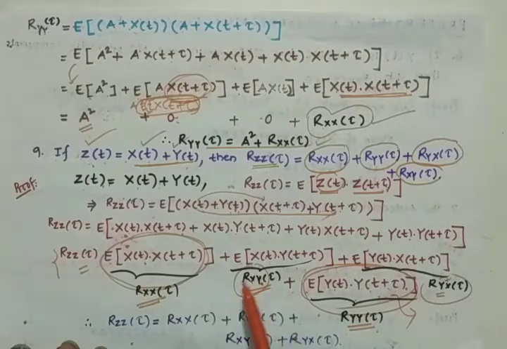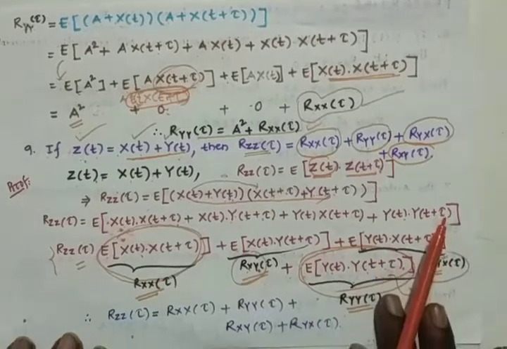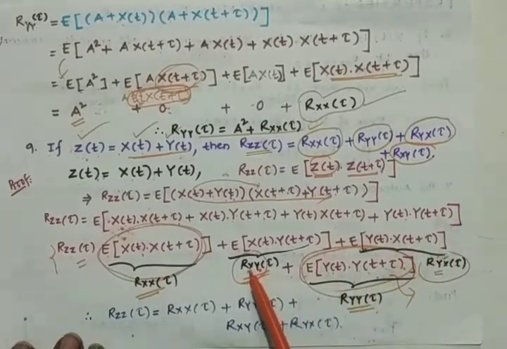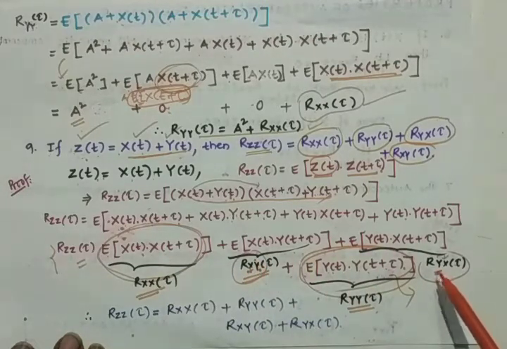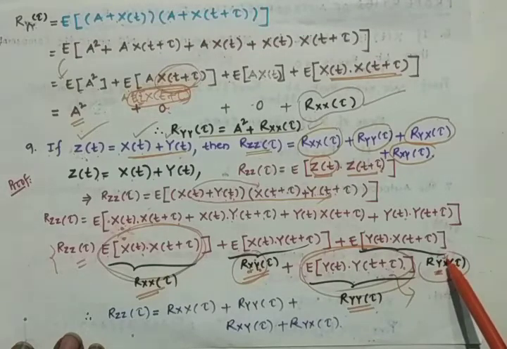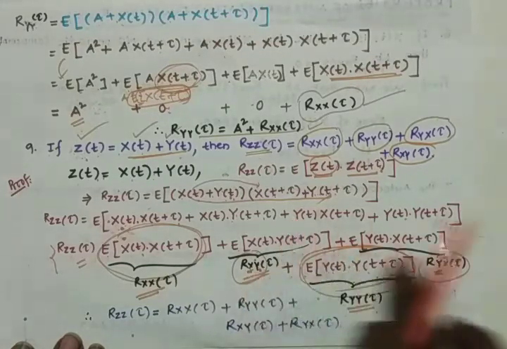Here you should note that these two are not equal, because in one we take x of t as the reference and go for the cross correlation, and here we take y of t and go for the cross correlation with x of t. So these two terms are not equal.